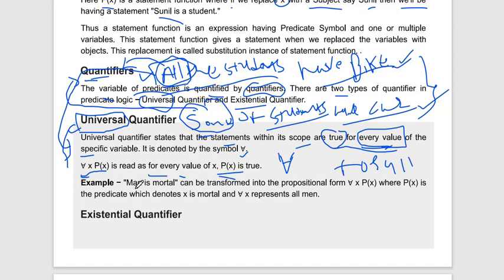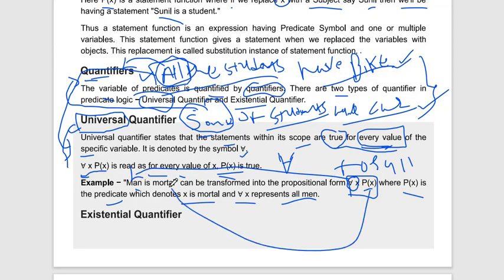Let's say a second example: "Man is mortal" can be transformed into propositional form as for all x, P of x, where P of x is the mortal predicate which denotes x is mortal, and all x represents all men. So the predicate is: x is mortal. This is a universal quantifier.